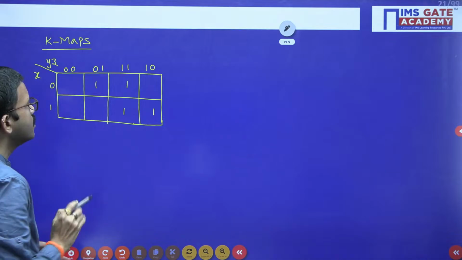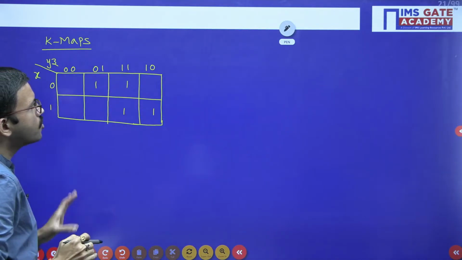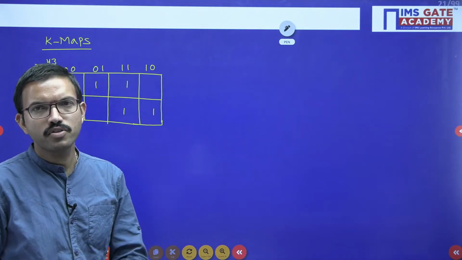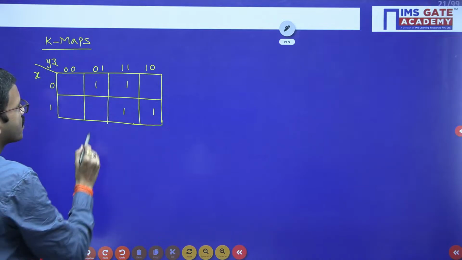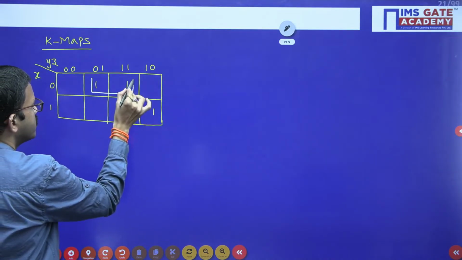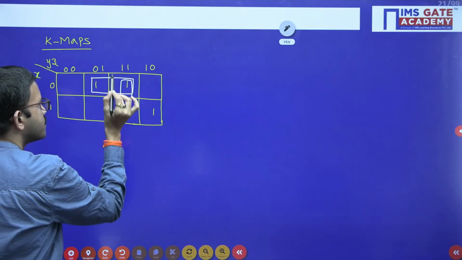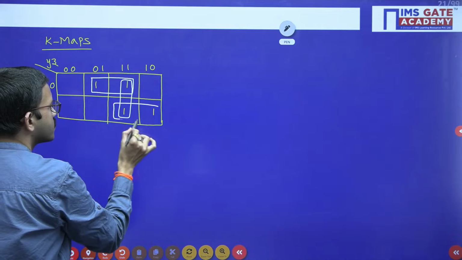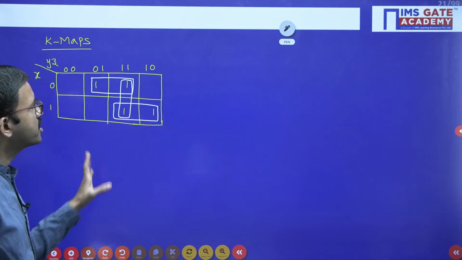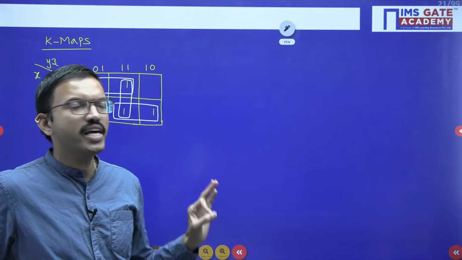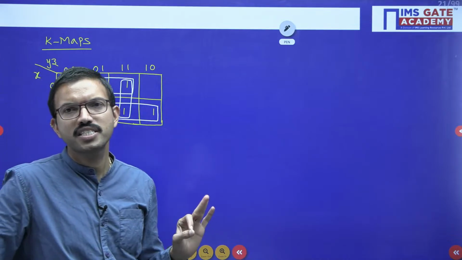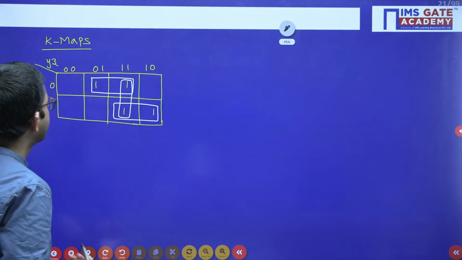Now first of all, in this K-map, you have to do all the possible groupings in decreasing powers of 2. So you can do grouping of these 2 ones, these 2 ones, and these 2 ones. Right, total 3 possible groupings are there. With the help of this question, I am giving the complete picture regarding K-maps.